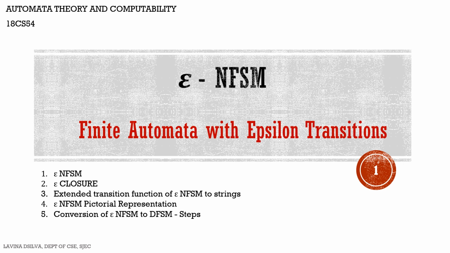Hello students, in this video we shall see a variation of non-deterministic finite state machine which is called epsilon NFSM. This is an NFSM which has got epsilon transitions in it. After that we will see a few other features associated with epsilon NFSMs like epsilon closure, the extended transition functions of epsilon NFSM to strings, epsilon NFSM's pictorial representation, and the conversion of epsilon NFSM to DFSM.